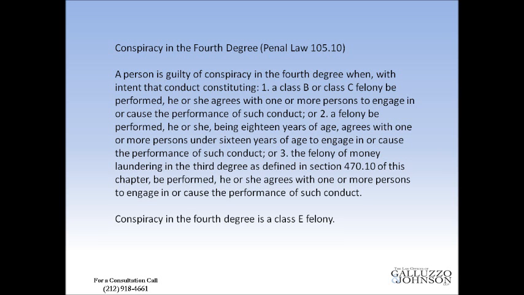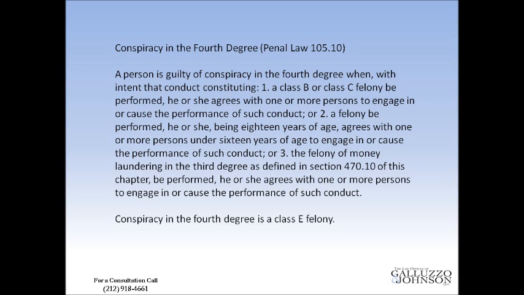The next most serious conspiracy charge is conspiracy in the 4th degree under Penal Law 105.10. A person is guilty of this charge when, with intent that conduct constituting a Class B or Class C felony be performed, he or she agrees with one or more persons to engage in or cause the performance of such conduct. Now this would be a Class E felony. So again, you're seeing that the conspiracy to commit a B or C class felony is a slightly less serious charge, a Class E felony.